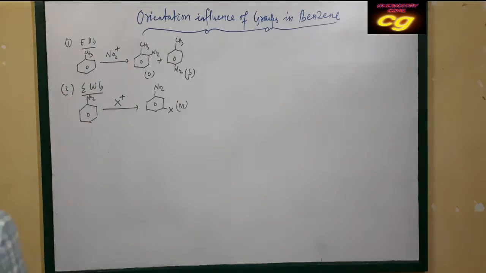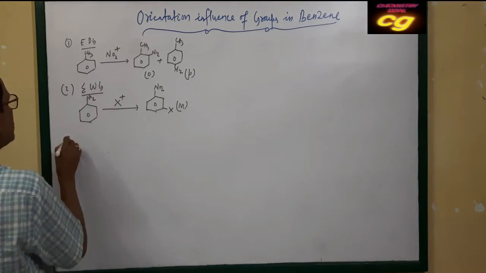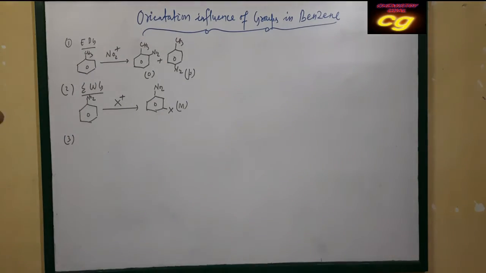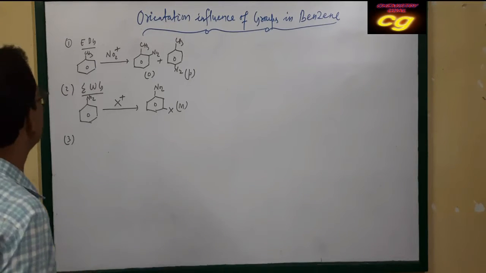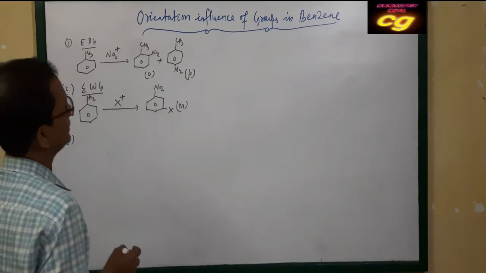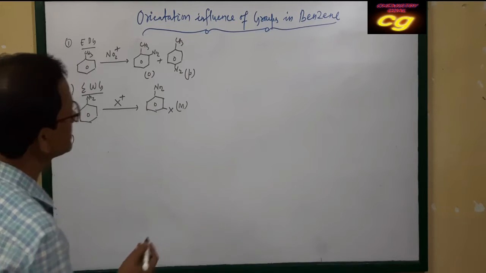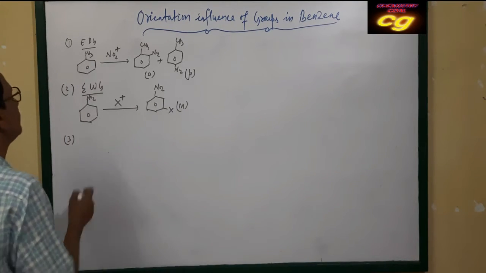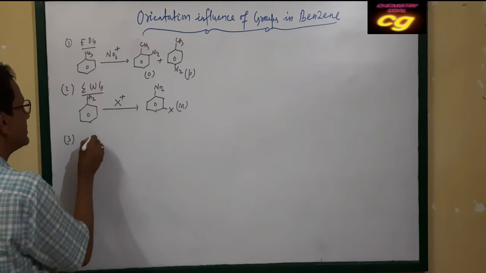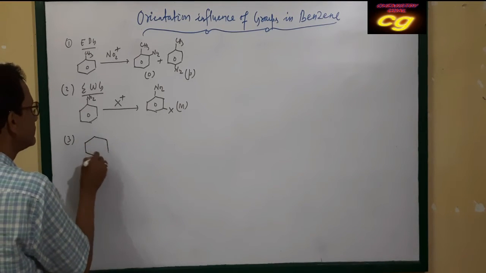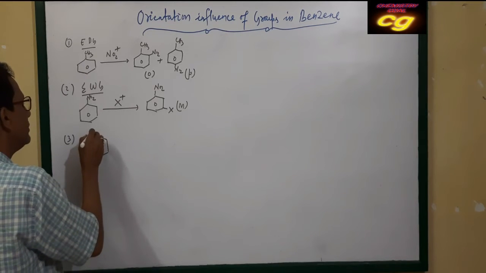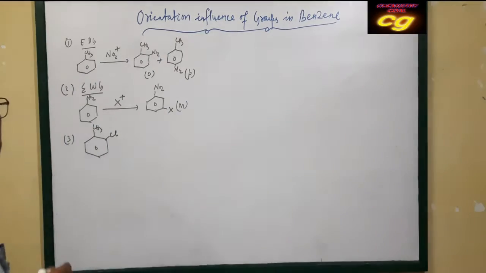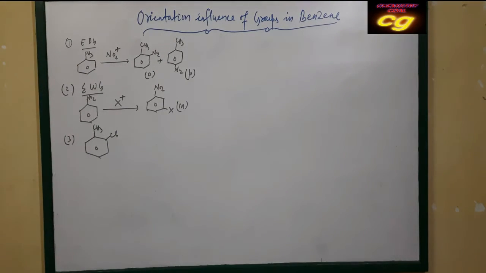But now we'll discuss the third substitution. If the groups are both electron donating groups, suppose CH3 group and Cl group are both there.